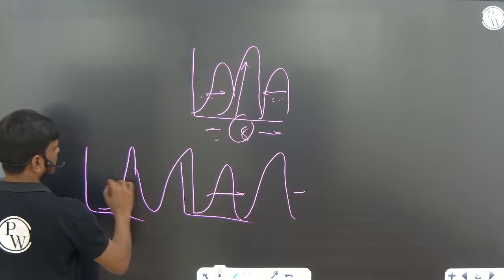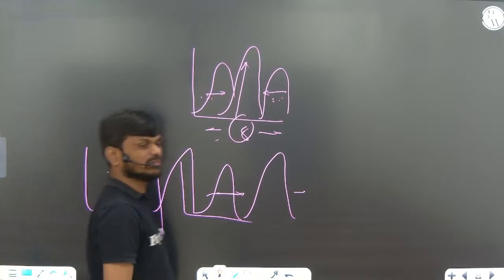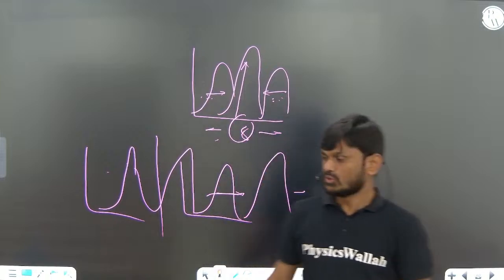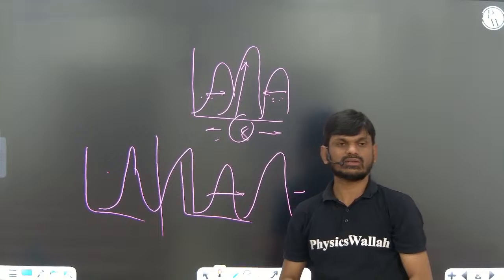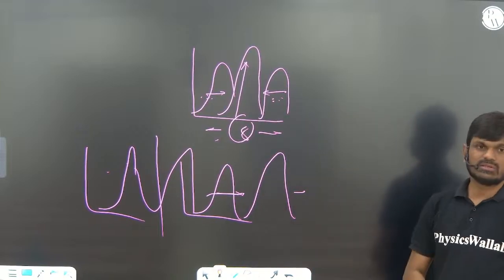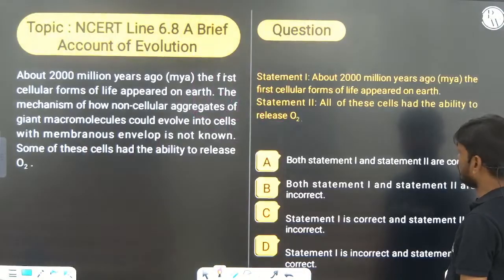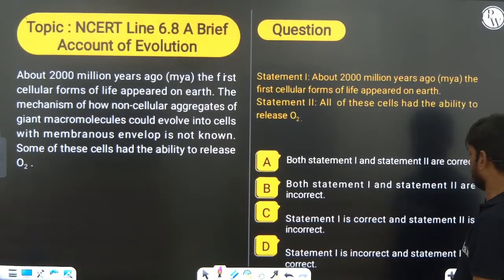Disruptive selection: peripheral characters are selected, average values are eliminated, right? So only peripheral characters are selected, average characters are not selected. That is called disruptive selection. So based on that only they are asking this question.